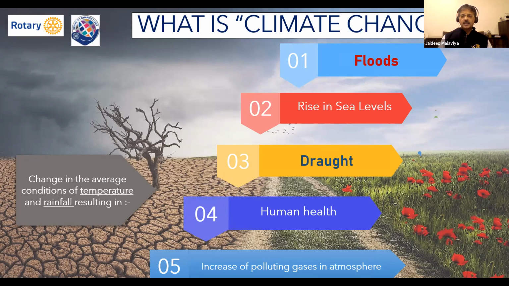Now, what are the causes of climate change? Let's see where we are able to see floods. We are already in the monsoon season, most of the country, with the exception maybe of the south. And already, there was a deluge in the western part of India. This time there were heavy floods. In fact, every year, some region or other of India experiences floods.